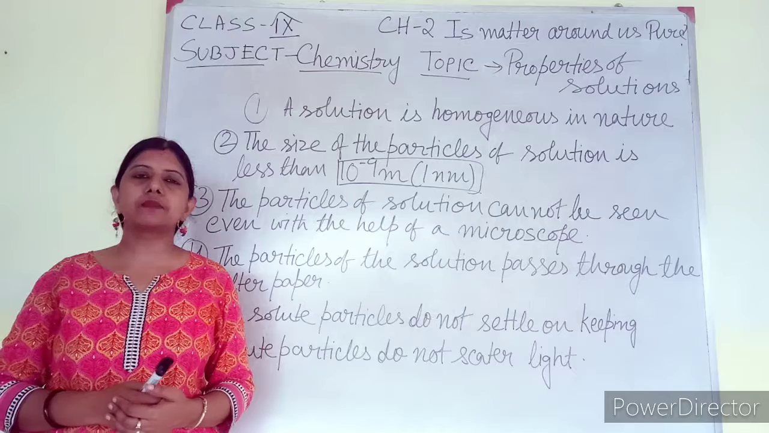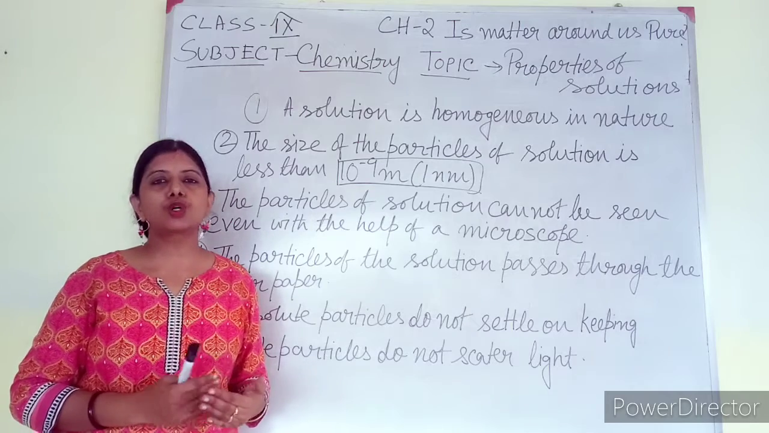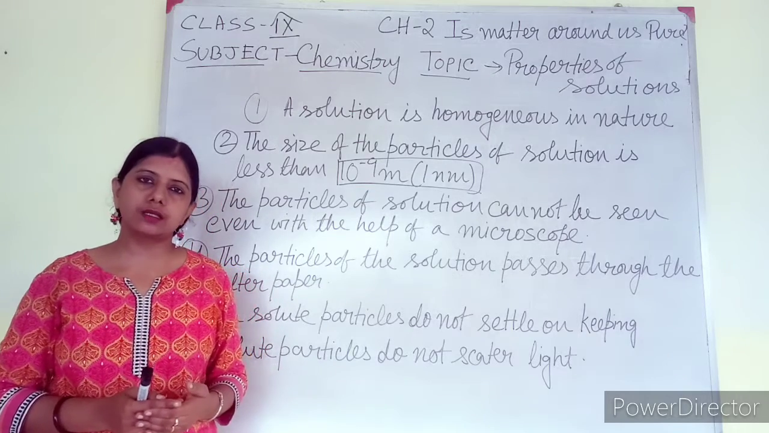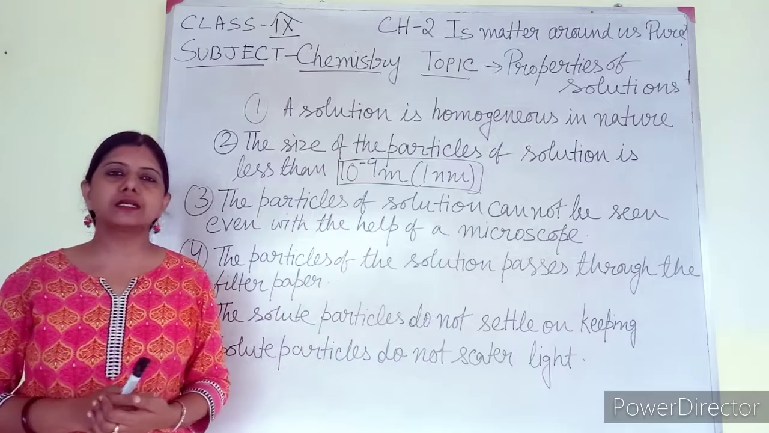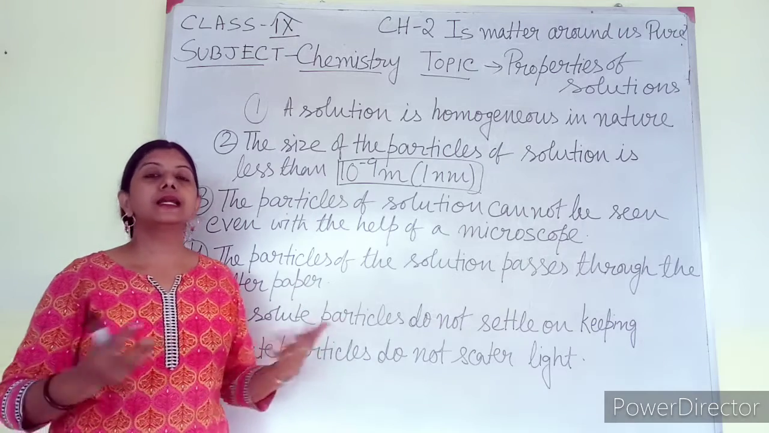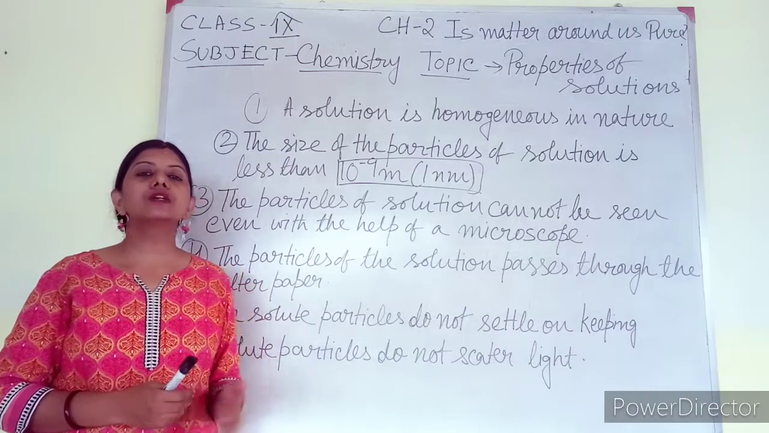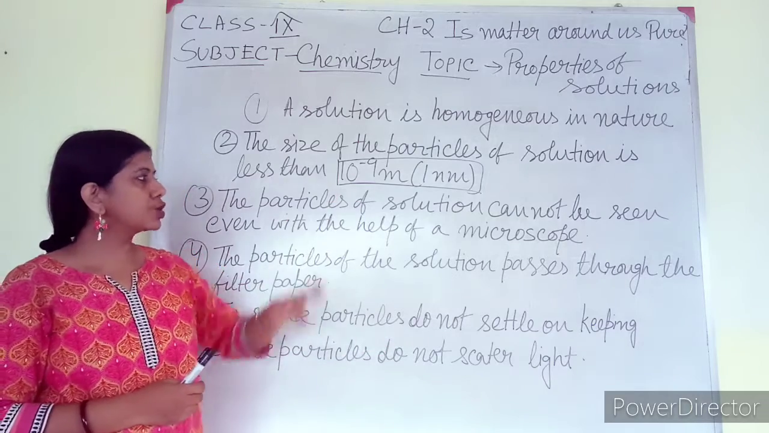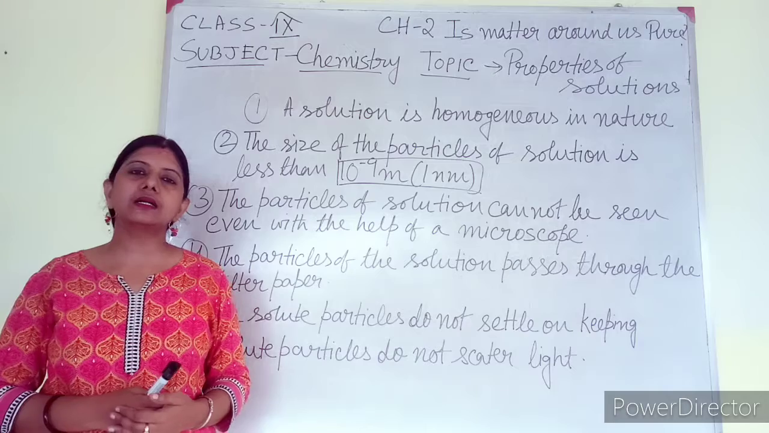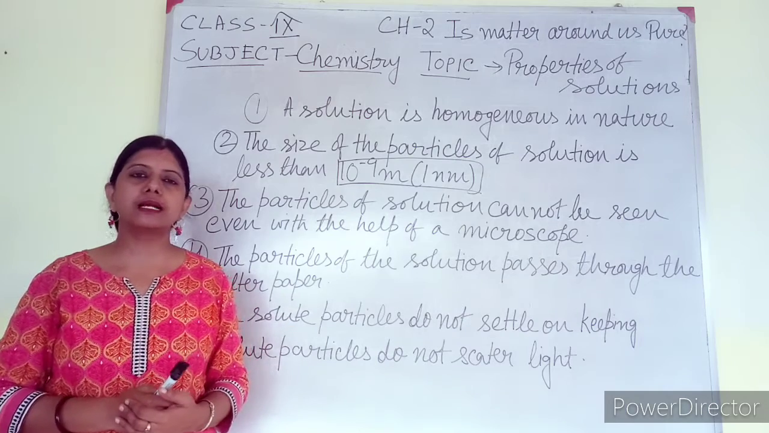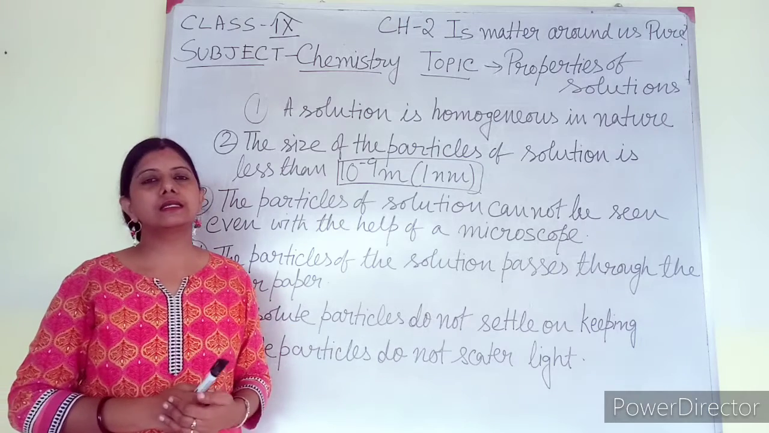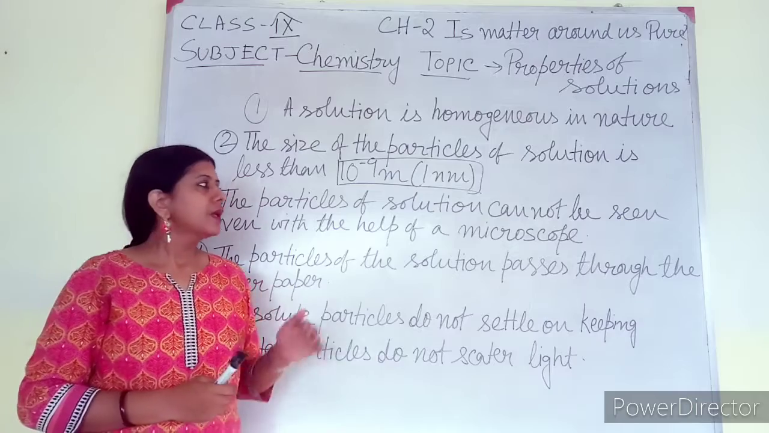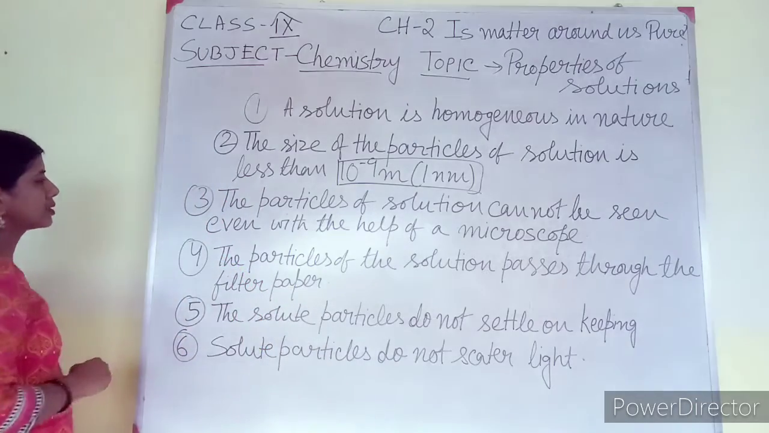Later on in this chapter, you will learn about colloids and suspensions. Those colloids and suspensions have different names due to the different size of the particles present in them. Solution means the size of the particle is less than 10 to the power minus 9 meter, or less than 1 nanometer. Next, point number 3.